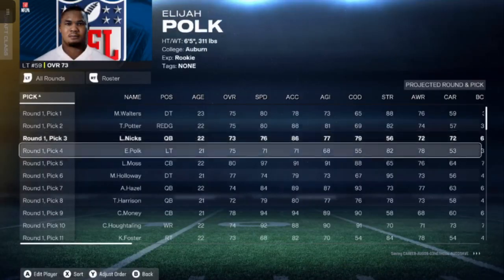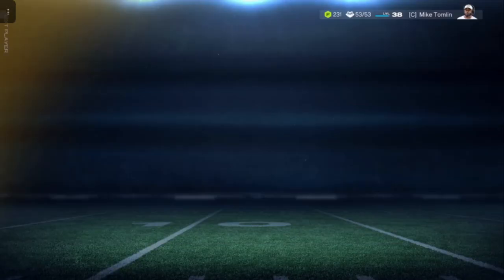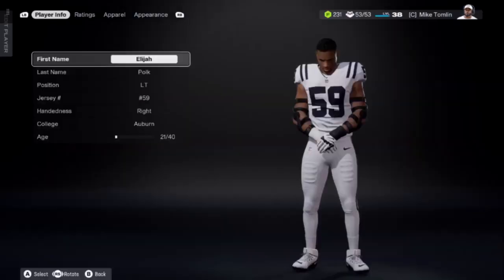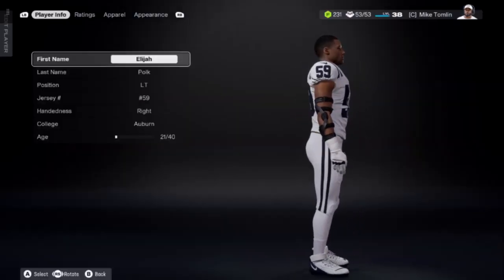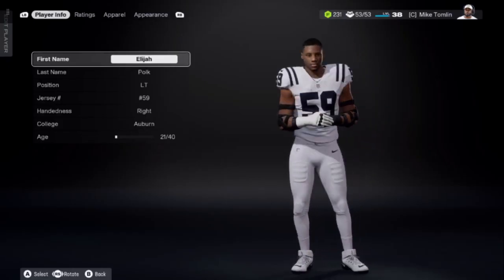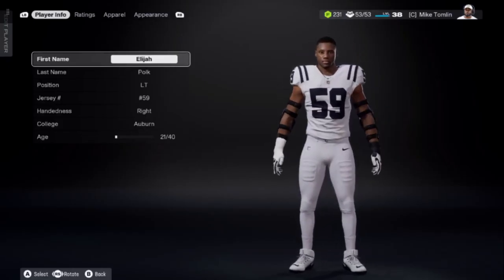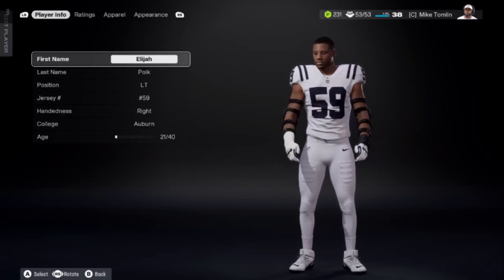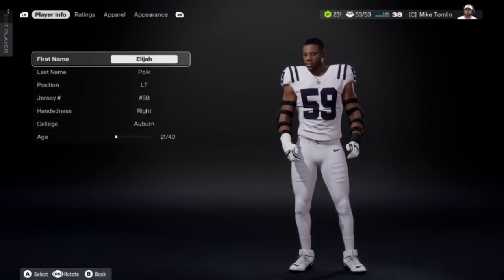Let's go to Elijah Polk. 6'5", 311-pound left tackle, offensive lineman. Y'all remember how he looked? Think he still looks the same? Nope. Broken. Inexcusable that this continues to be a thing.